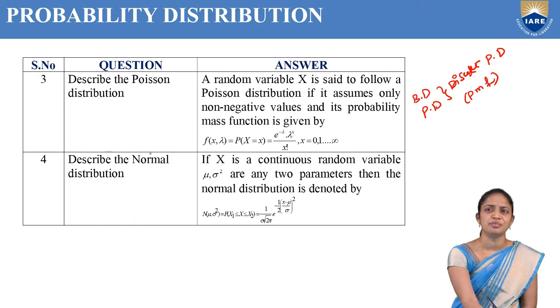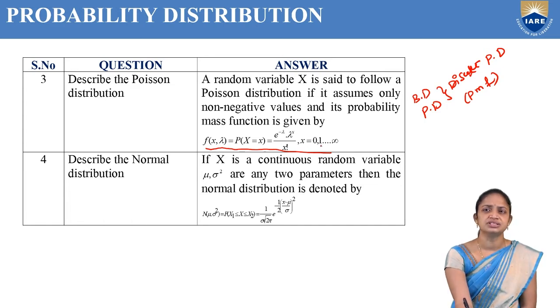The probability mass function is f of x comma lambda, equal to P of capital X equal to small x, which is equal to e power minus lambda, lambda power x by x factorial. This is the Poisson distribution formula, where x is from 0 to infinity. In the Poisson distribution we have three conditions: first, n tends to infinity; second, p tends to 0; and third, np equal to lambda.